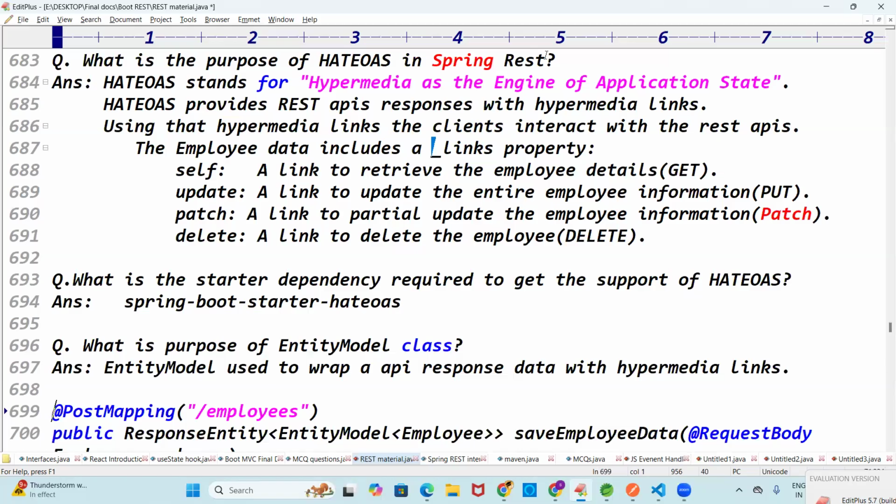How will you call the static methods? Using class name. What is the class name? FMVC link builder is the class name. Using class name, you are calling these methods. How many methods are you calling? Two methods. Then how many times do you use the class name? Two times: FMVC link builder, FMVC link builder. Like that, we are calling the method using class name. Then we should write the import statement there.